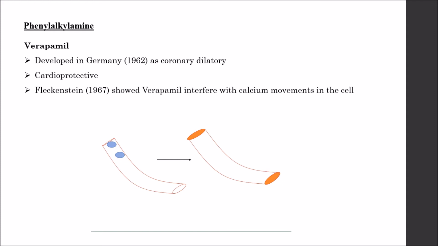Further, Fleckenstein in 1967 showed that verapamil interfered with the calcium movements in the cell. Fleckenstein was the individual to evaluate the mechanism or the hypothesis behind the action of verapamil having the effect of coronary dilation and cardioprotection.